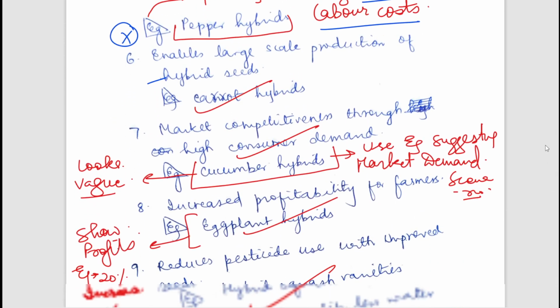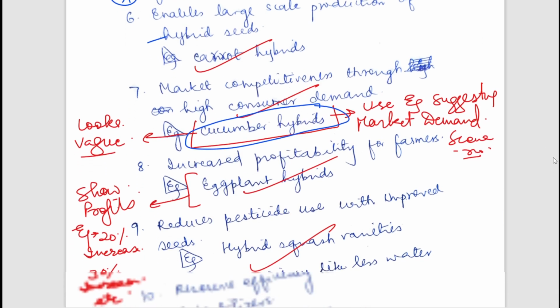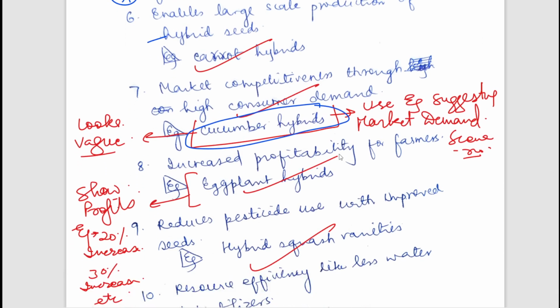Again here you can see market competitiveness through high consumer demand, and the example written is cucumber hybrids. So it looks vague. Instead of writing cucumber hybrids, the student must be writing how market demand is increasing. You should be giving the scenario of the market. Again, in the next point, increased profitability of farmers. Obviously it will increase profits of farmers, but the example written is eggplant hybrids.